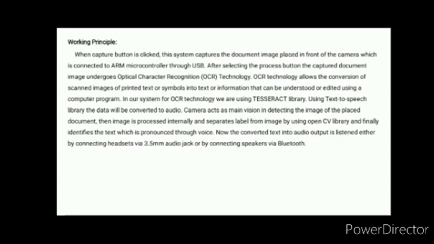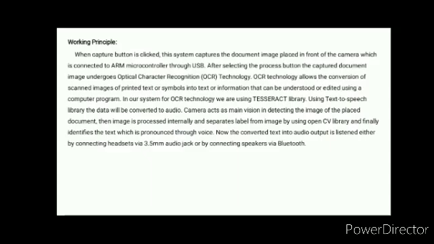In this system, for OCR technology, we are using the Tesseract library, T-E-S-S-E-R-A-C-T. Using a text to speech library, the data will be converted to audio.